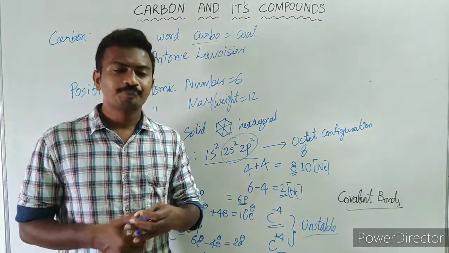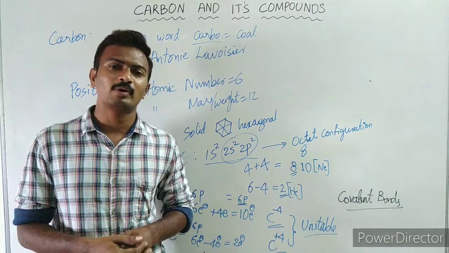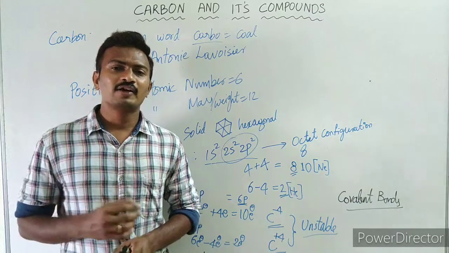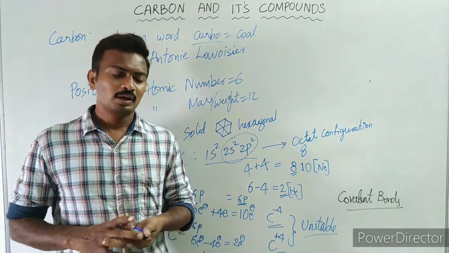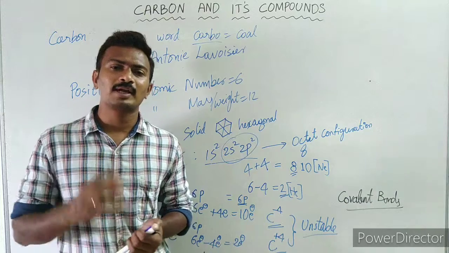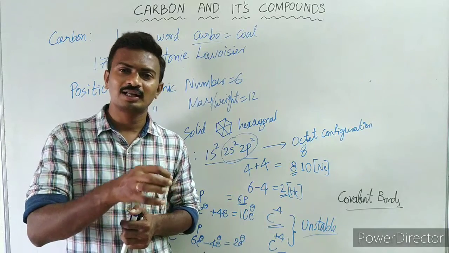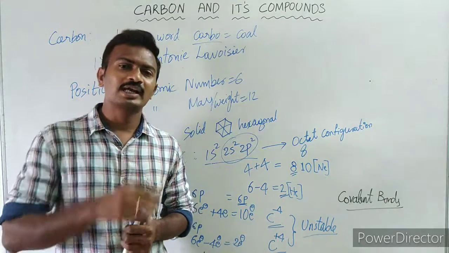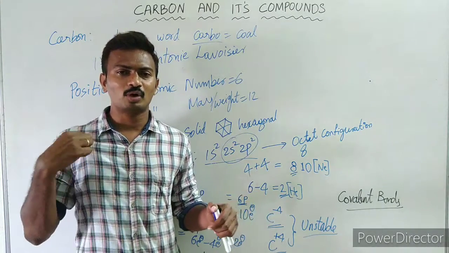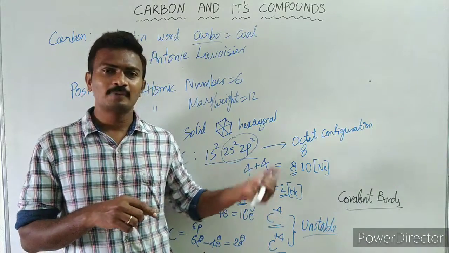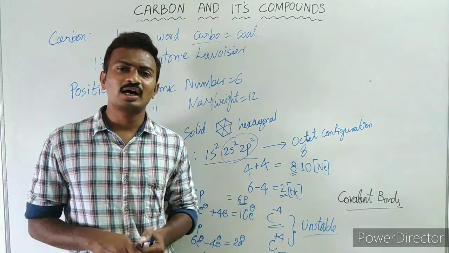If you look at carbon, there is a lot of importance in knowing about carbon, and everyone should know about carbon before learning about the advanced materials we are using nowadays. Why? Because in order to make advancements in material science, we need to know the basics regarding the materials from which they are prepared. Most of the materials around us, starting from the clothes, this pen, this ink, the paper, the food we eat, the drugs we take, are mostly made up of carbon.